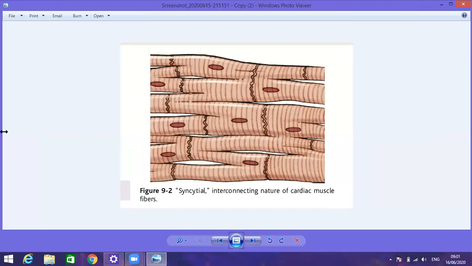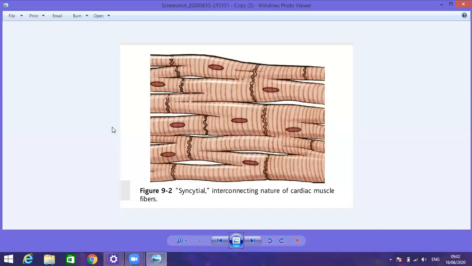The topic for today's discussion is the excitation-contraction coupling mechanism in the cardiac muscle fibers. We have discussed in detail how the action potential is generated in the skeletal muscle fibers and in the smooth muscle fibers. Today, we are going to discuss how the action potential is generated in the cardiac muscle fibers and how that action potential causes the contraction of the cardiac muscle fibers.